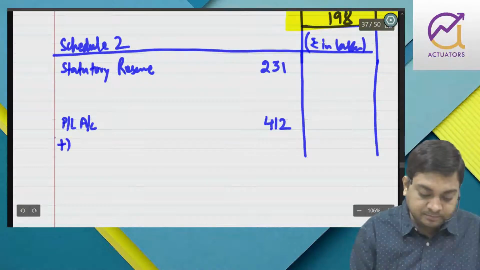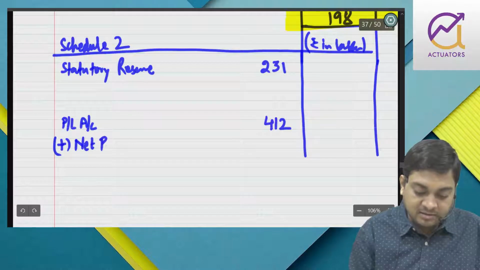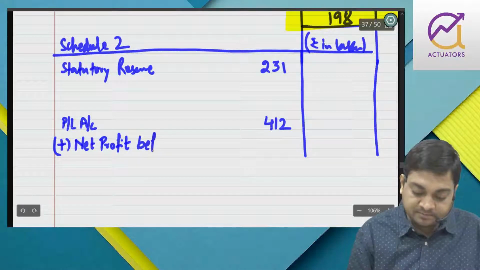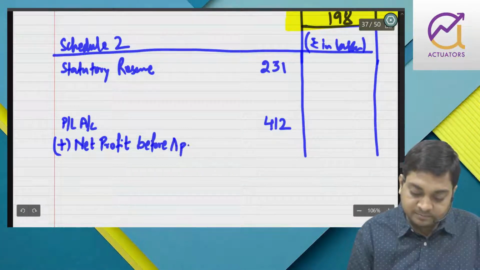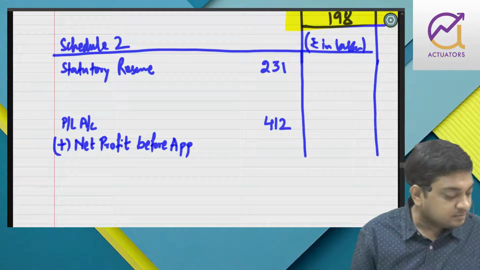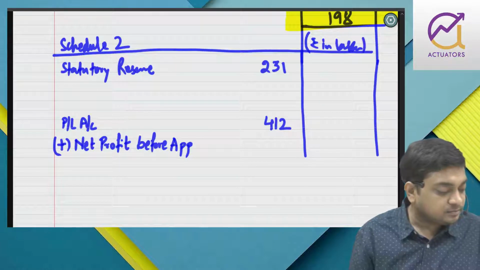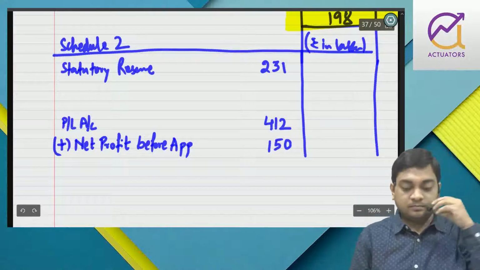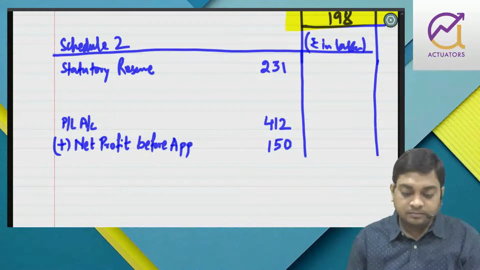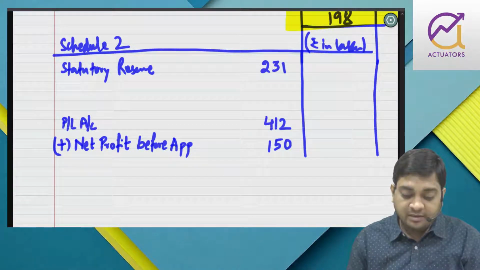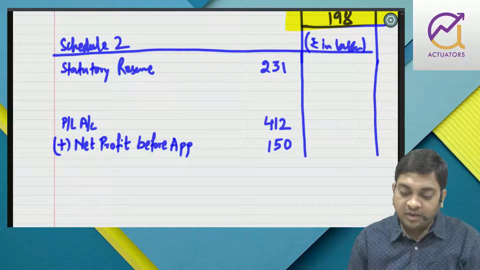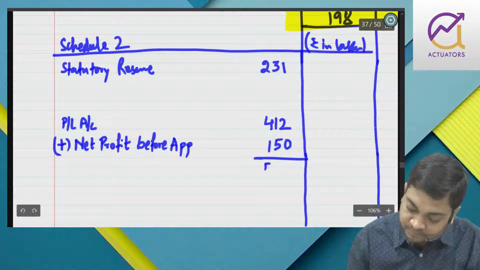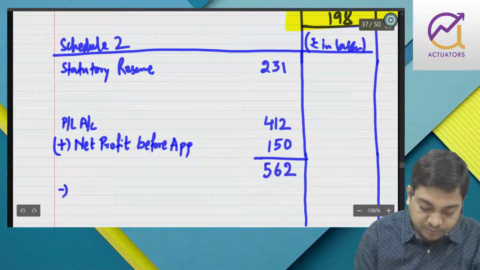Add net profit before appropriation. So we are going to get 562 less.